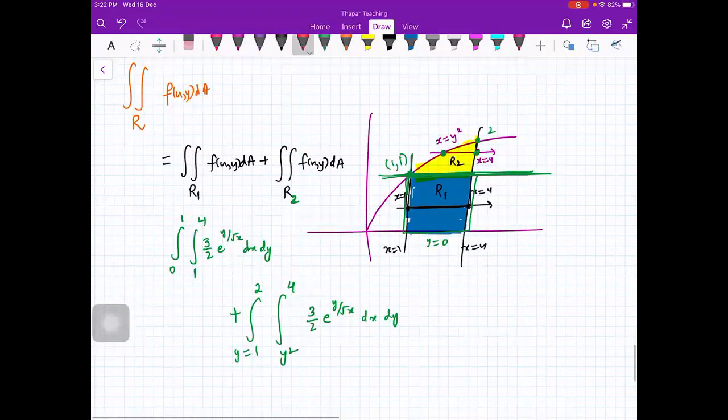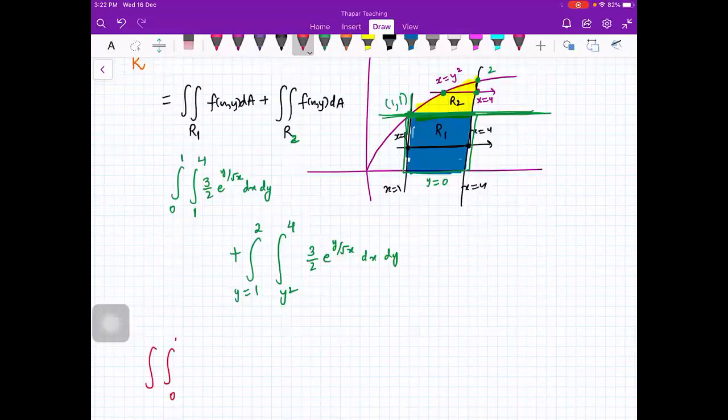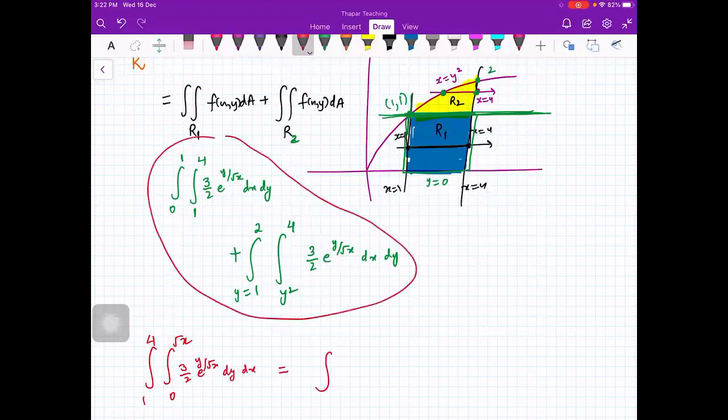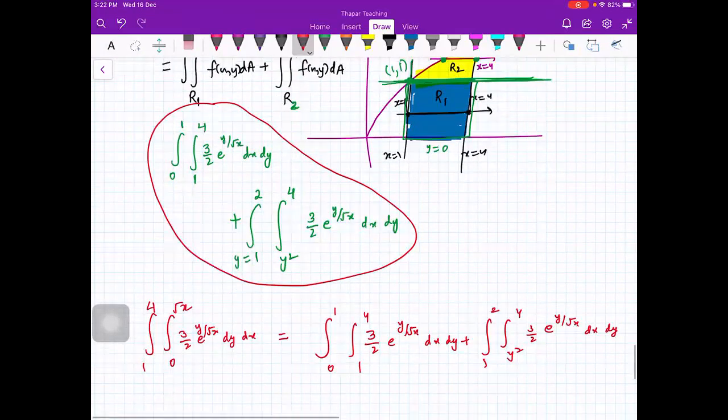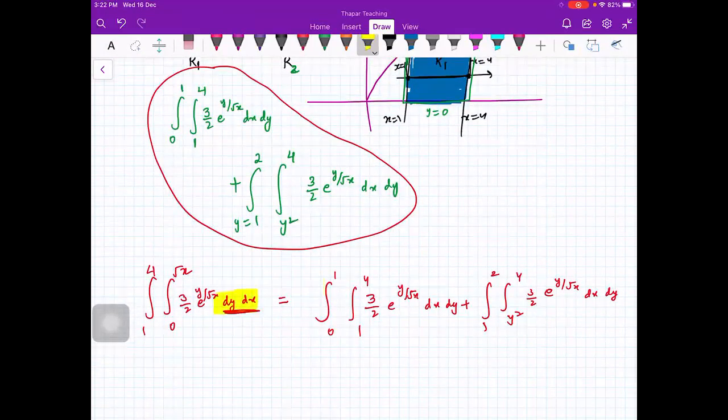So let me write down again that this integral, 0 to root x, 1 to 4, 3 by 2 e raised to power y by root x dy dx is equivalent to writing these two integrals: 0 to 1, 1 to 4, 3 by 2 e raised to power y by root x dx dy, plus 1 to 2, y square to 4, 3 by 2 e raised to power y by root x dx dy. So here you see changing just the order of integration needs lots of work. Okay, did you get it, students?